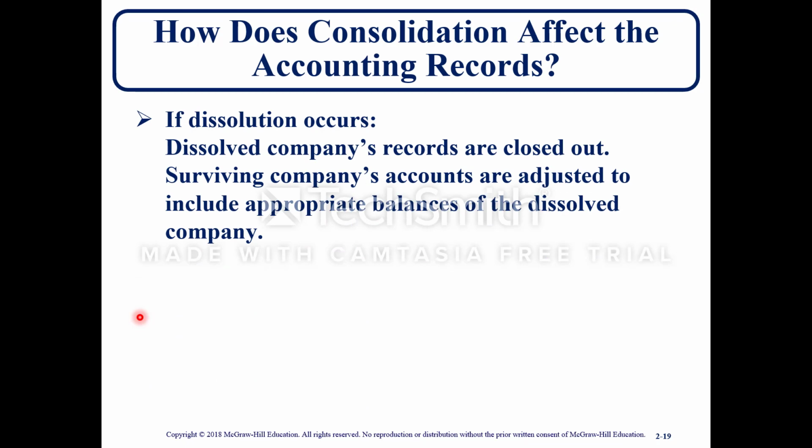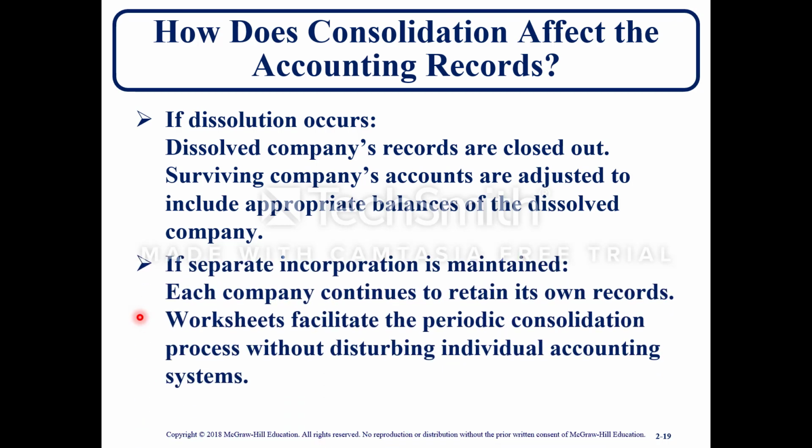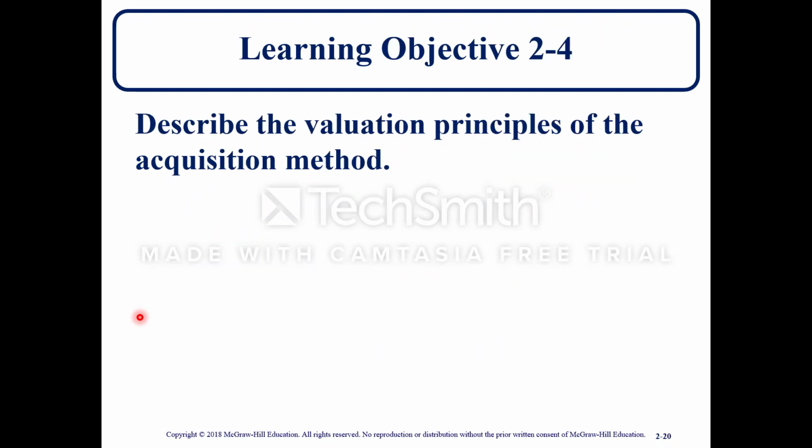If dissolution occurs, dissolved companies' records are closed out. Surviving companies' accounts are adjusted to include appropriate balances of the dissolved company. If separate incorporation is maintained, each company continues to retain its own records. Worksheets facilitate the periodic consolidation process without disturbing individual accounting systems.